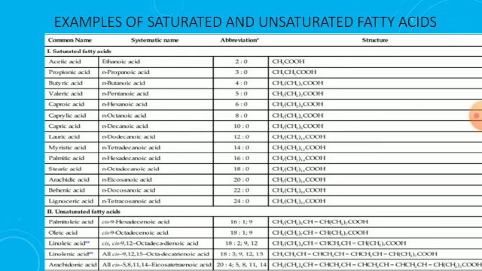Next, coming to unsaturated fatty acids, the first one is palmitoleic acid, and the systemic name is 9-hexadecenoic acid, and the formula is like that. It contains a single double bond.